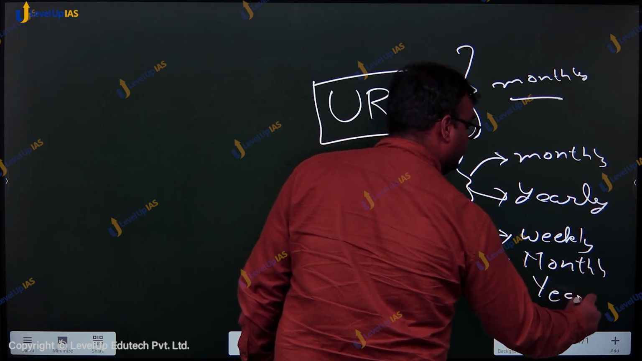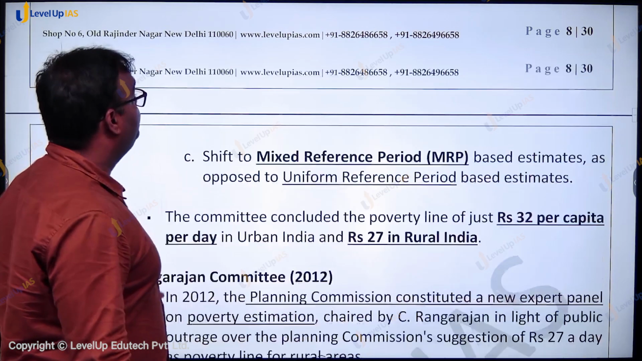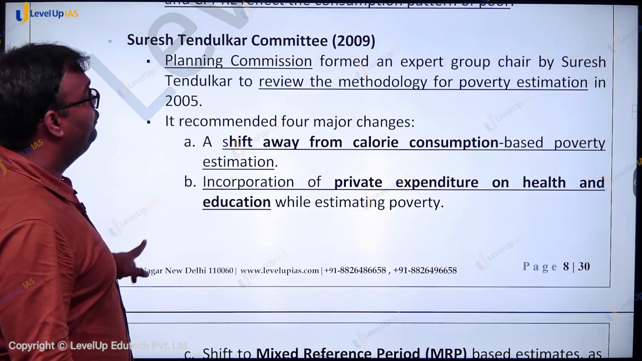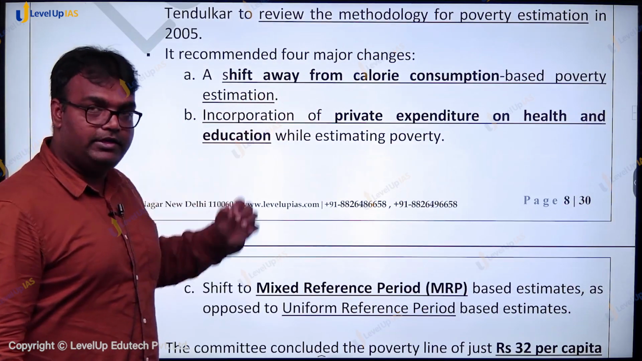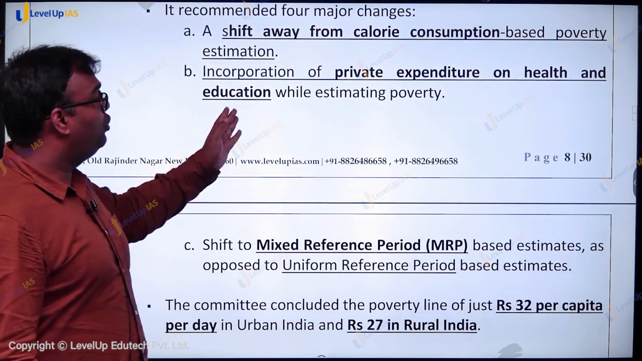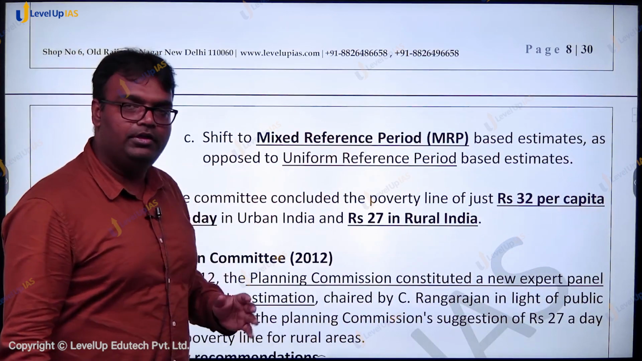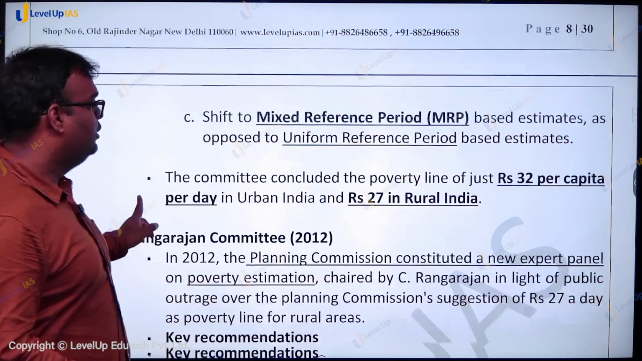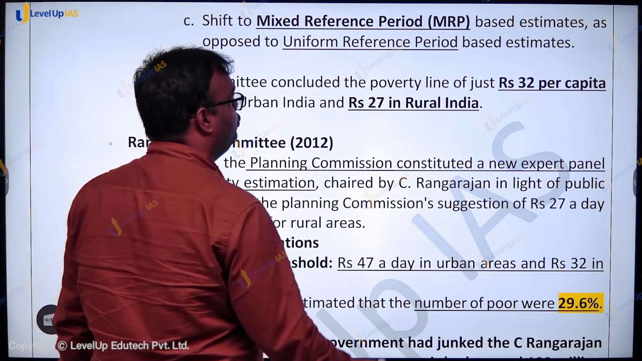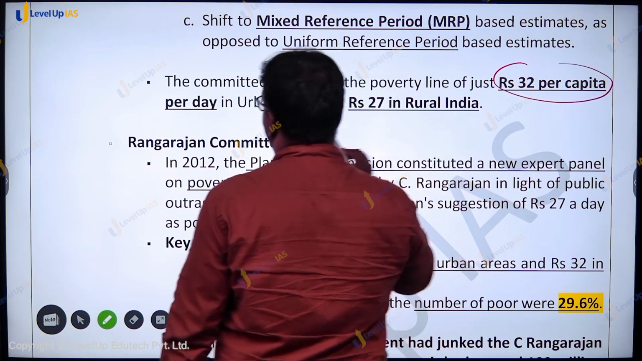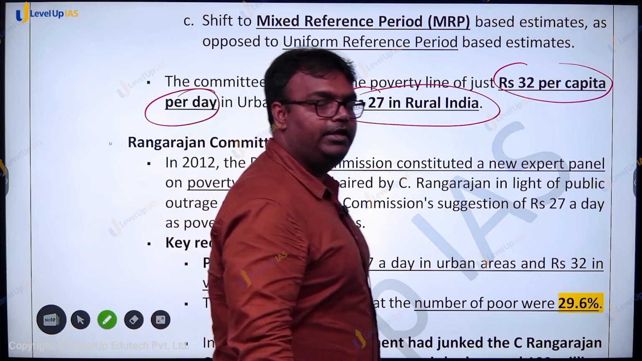So the Tendulkar Committee, which was created to review the methodology of poverty estimation, said that we have to shift away from calorie consumption mechanism, we have to also incorporate private expenditure on health and education, and we have to shift to mixed reference period mechanism. And it concluded that the poverty line in India was rupees 32 per capita per day in urban areas and rupees 27 per capita per day in rural areas.